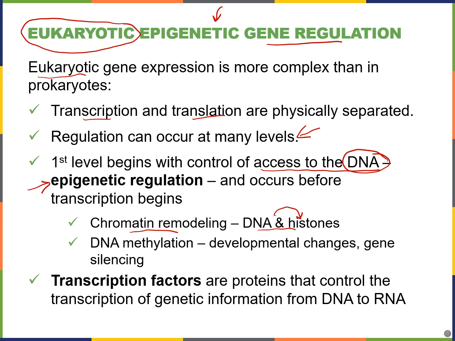The second one, these are not the only two, but the only two that we really talk about so far in this chapter, is DNA methylation. And this is really associated with developmental changes that can occur as you age, as well as gene silencing. And we're going to see that if you methylate our DNA histone complex, you're going to end up usually silencing genes. So this usually is silencing like we see here.